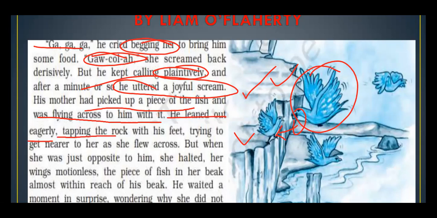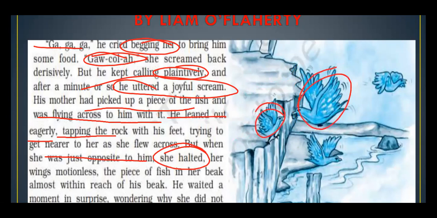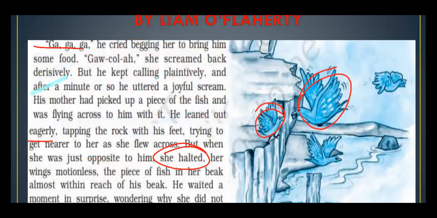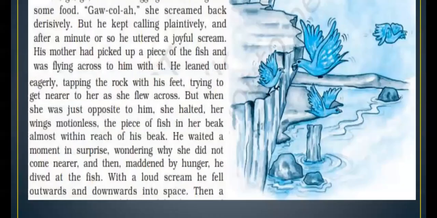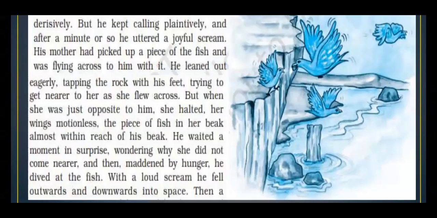He was just tapping the rock with his feet. He wanted to go near the food that was in his mother's mouth. She was just opposite to him, but she stopped midway. You can look into the picture. She did not come very close to the bird. She was just flying and she stopped here, and her wings became motionless. Now she is not taking a further flight, just hanging there in the air, midway, near the seagull which is on the ledge.